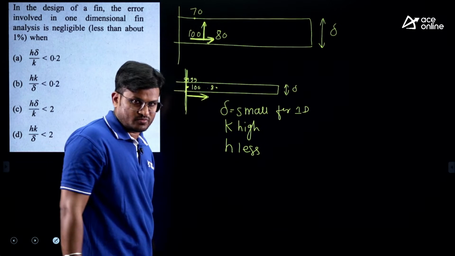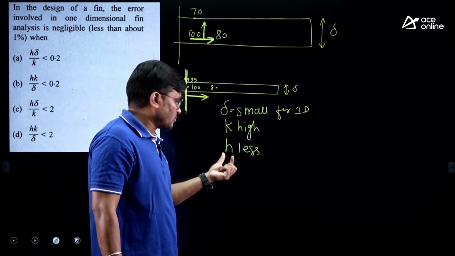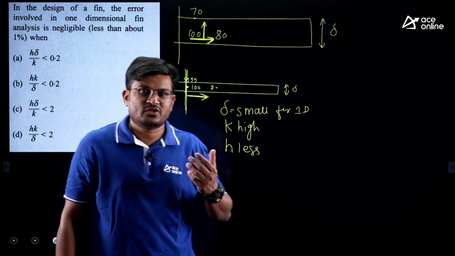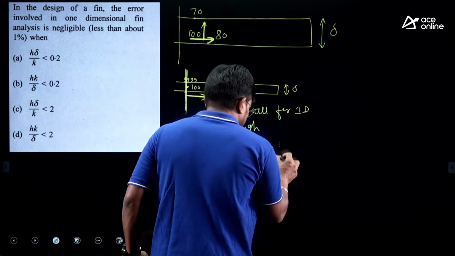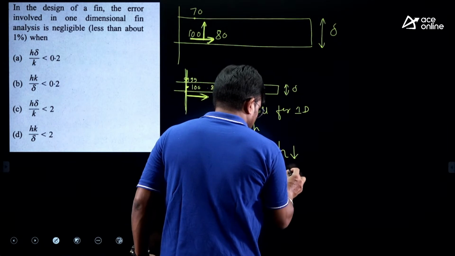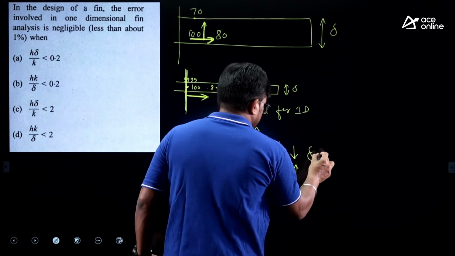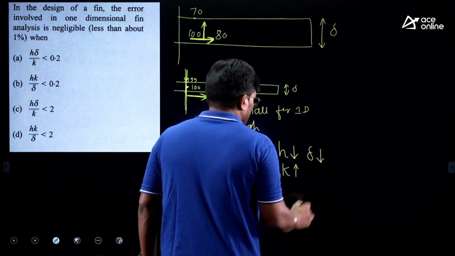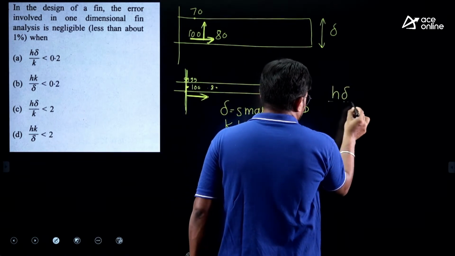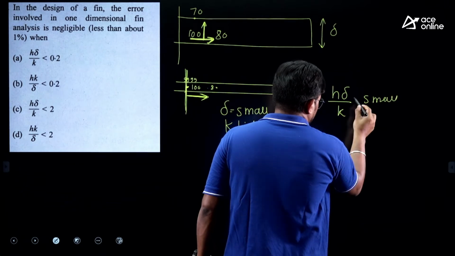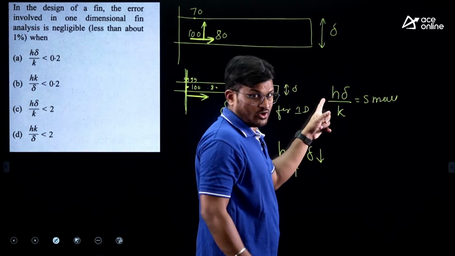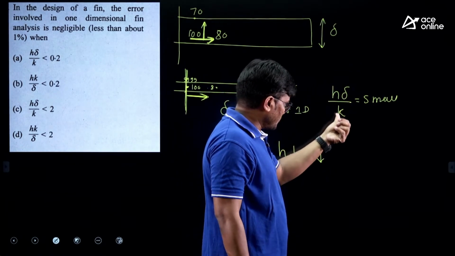Heat transfer coefficient should be less, because if the heat transfer coefficient is less, then only we can use the fin. Otherwise, we will not use the fin. So what I am trying to say, H should be less, K should be high, and for the one dimensional, delta should be less. So if you rearrange this, H delta by K should be small. So H should be small, delta should be small.